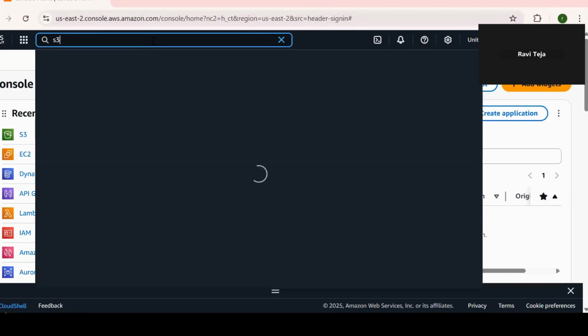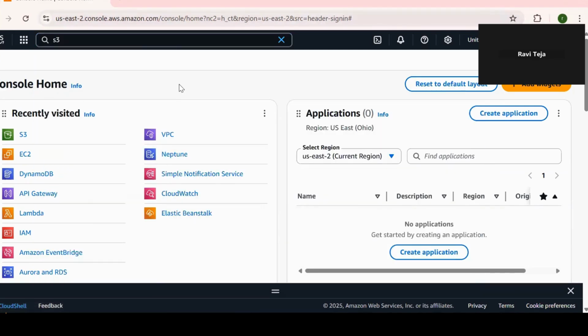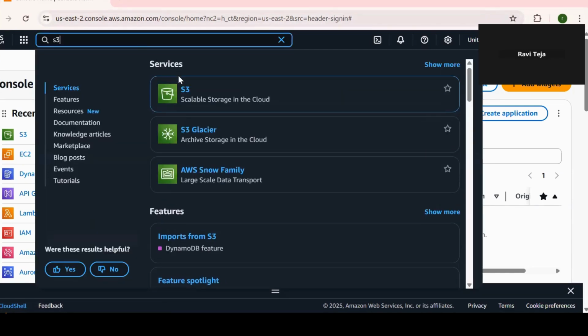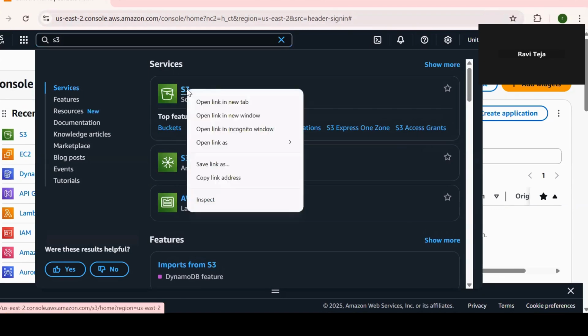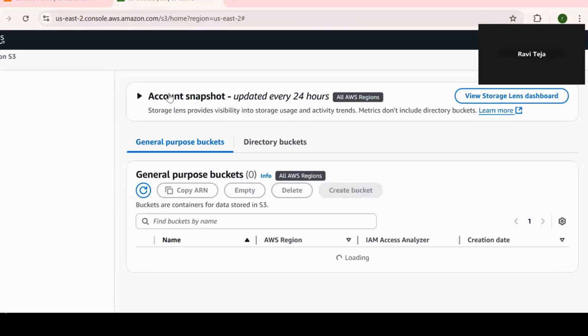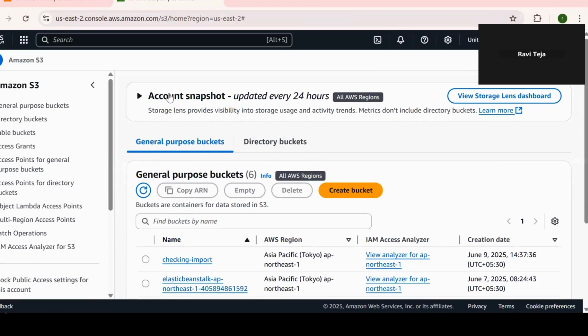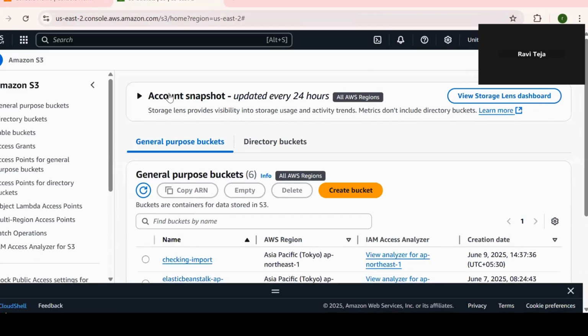Okay, S3, scalable storage in the cloud, right? Open this. First, what we are supposed to do is create a bucket. In that bucket, I want to create a folder. In that folder, I have to store the data.